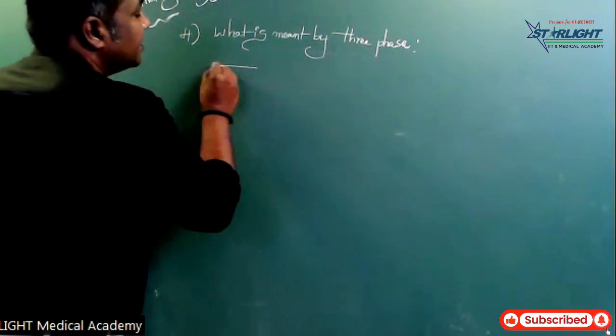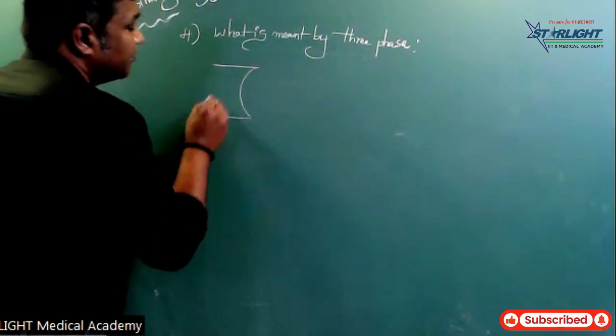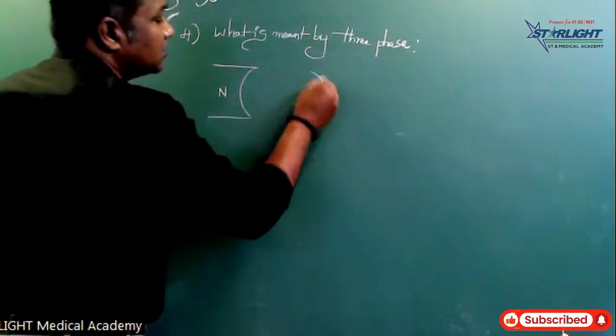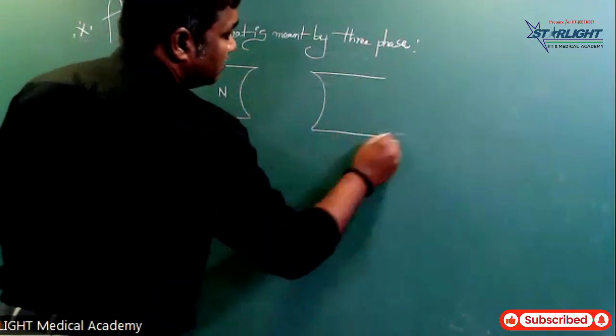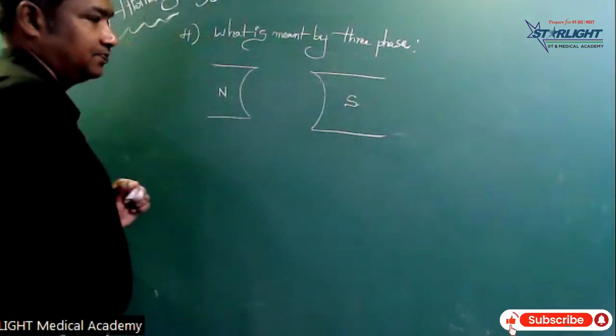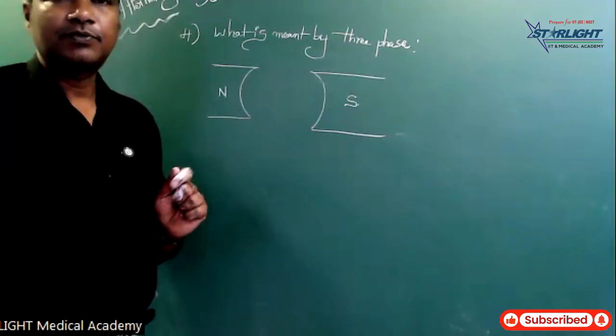Suppose there is a magnet. This is the magnet, with a north pole and a south pole.